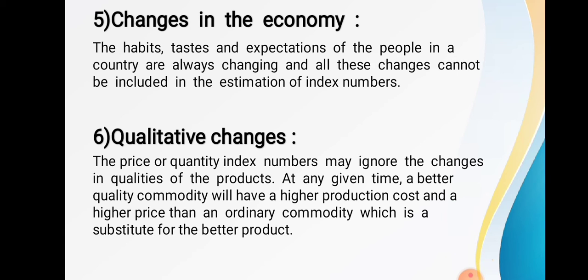Sixth one is qualitative changes. The price or quantity index number may ignore the changes in the quality of the product. At any given time, a better quality commodity will have a higher production cost and a higher price than an ordinary commodity which is a substitute for the better product. So qualitative change is also one of the biggest limitations of the index number.